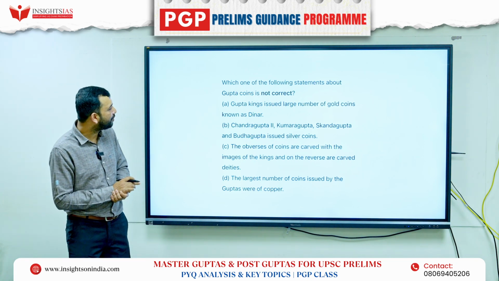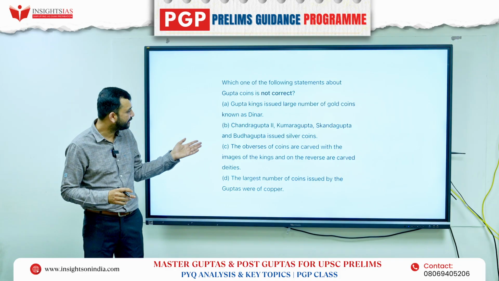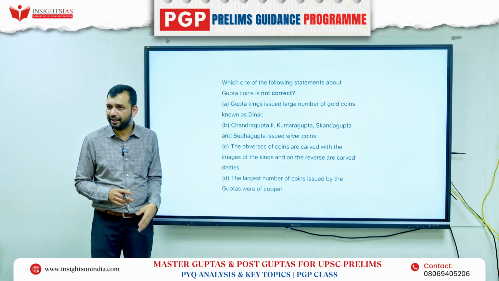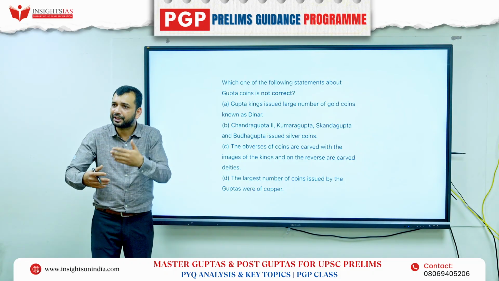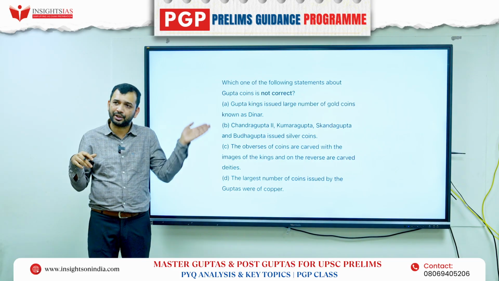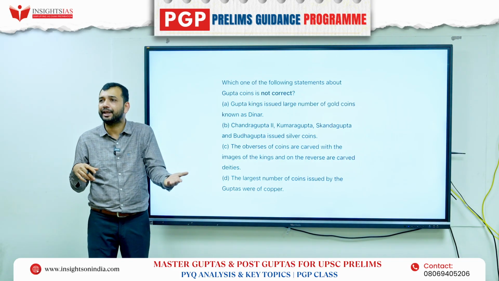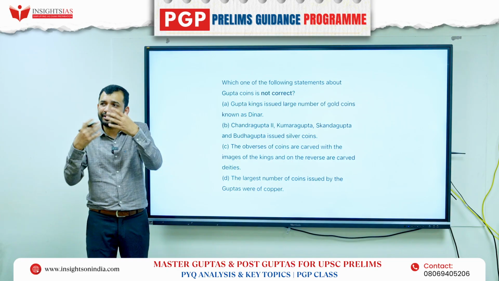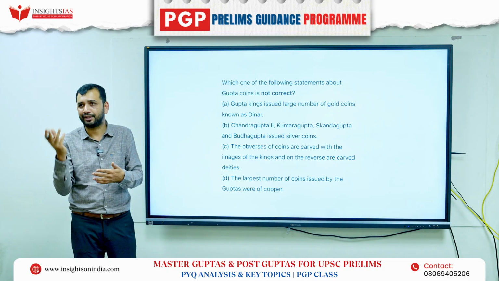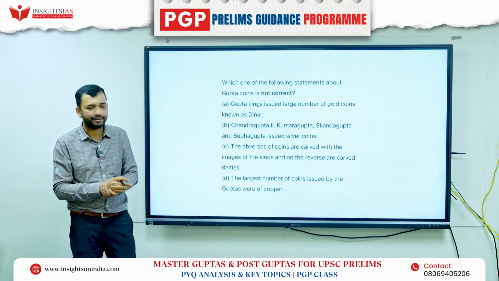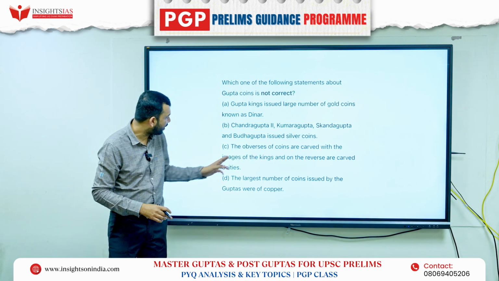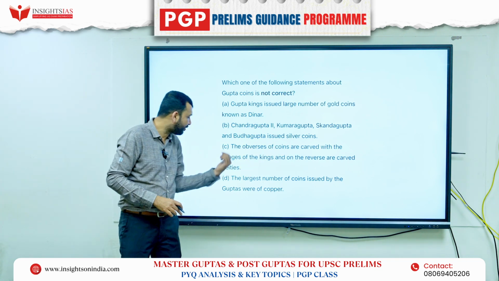Gupta kings issued a large number of gold coins known as dinars, correct? Chandragupta II, Kumaragupta, Skandagupta, Buddhagupta issued silver coins. That is, after Chandragupta II they started issuing silver coins. Before Chandragupta II you don't see silver coins. Once he won against the Shakas, he started issuing silver coins, and the next kings continued, which are called rupakas, right? The obverse of coins is carved with images of the king and the reverse with deities.